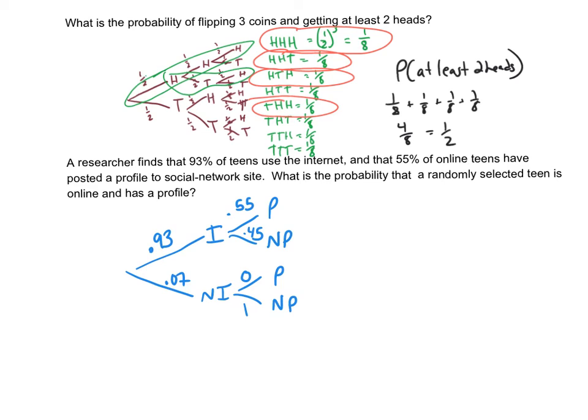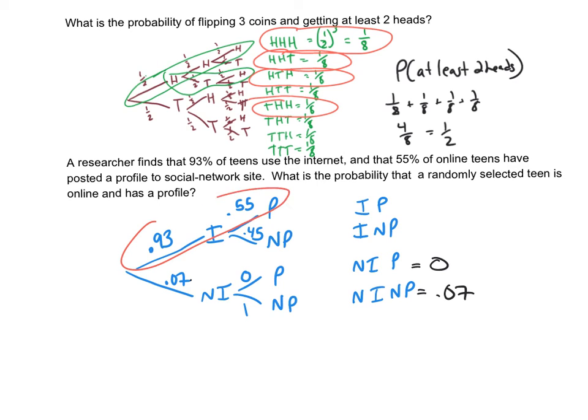So now, if I want to take these outcomes, I could be on the internet with a profile, I could be on the internet with no profile, I cannot be off the internet with a profile, and I cannot be off the internet and not have a profile. Now the easiest one is, of course, this one, because 0.07 times 0 is 0. 1 times 0.07 is 0.07.